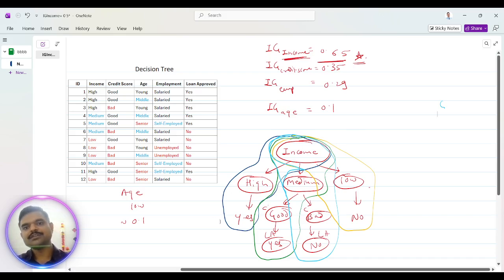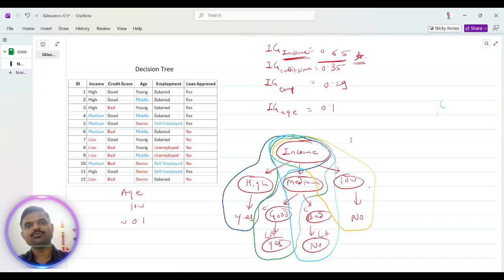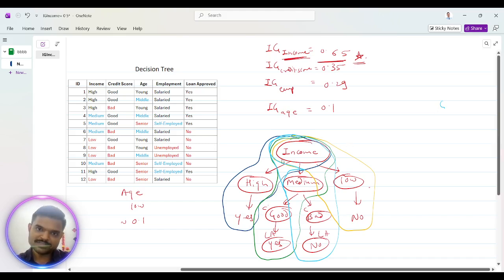So now we have seen the decision tree, how it works. If any kind of test data comes and we use that decision tree to take a decision whether to approve a loan for that customer or not, we will see if his income is high. If it is high, then we definitely give him the loan. If the income is low, then definitely we will not give him the loan. These are the decisions taken by this decision tree. If the income is medium, then we will check his credit score, whether it is good or bad. If it is good, then we will give him the loan. If it is bad, then we will not give him the loan. So this is our decision tree.